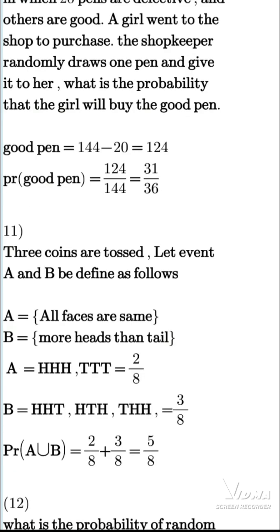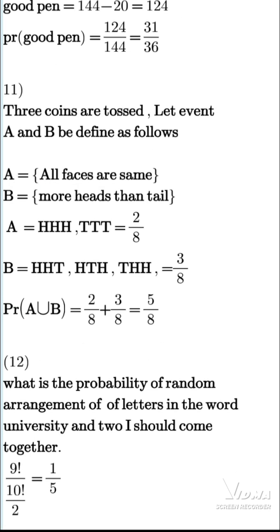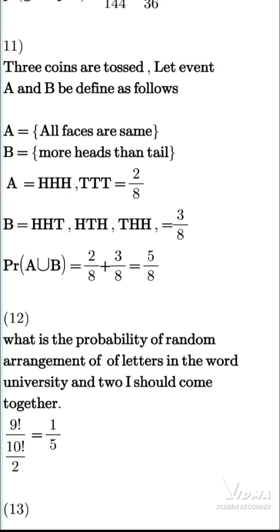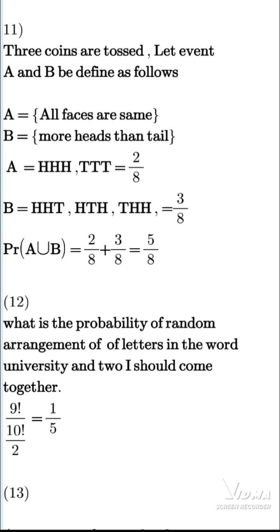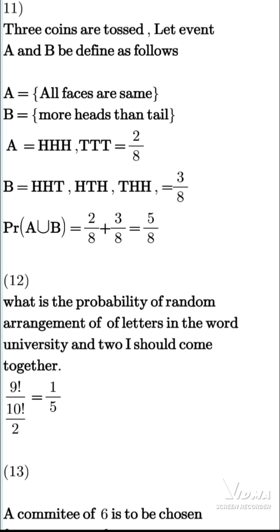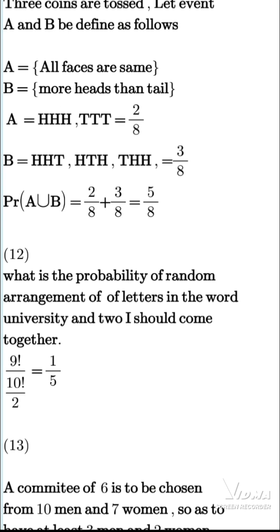Three coins are tossed again. A is all faces are the same. B is more heads than tails. All faces being the same simply implies that we have head, head, head or tail, tail, tail, and that's 2/8. For the other one we have head, head, tail; head, tail, head; tail, head, head; and that's 3/8. Since there's no relationship, this is mutually exclusive. Mutually exclusive simply means that their intersection is equal to 0. So we have our final answer to be 5/8.